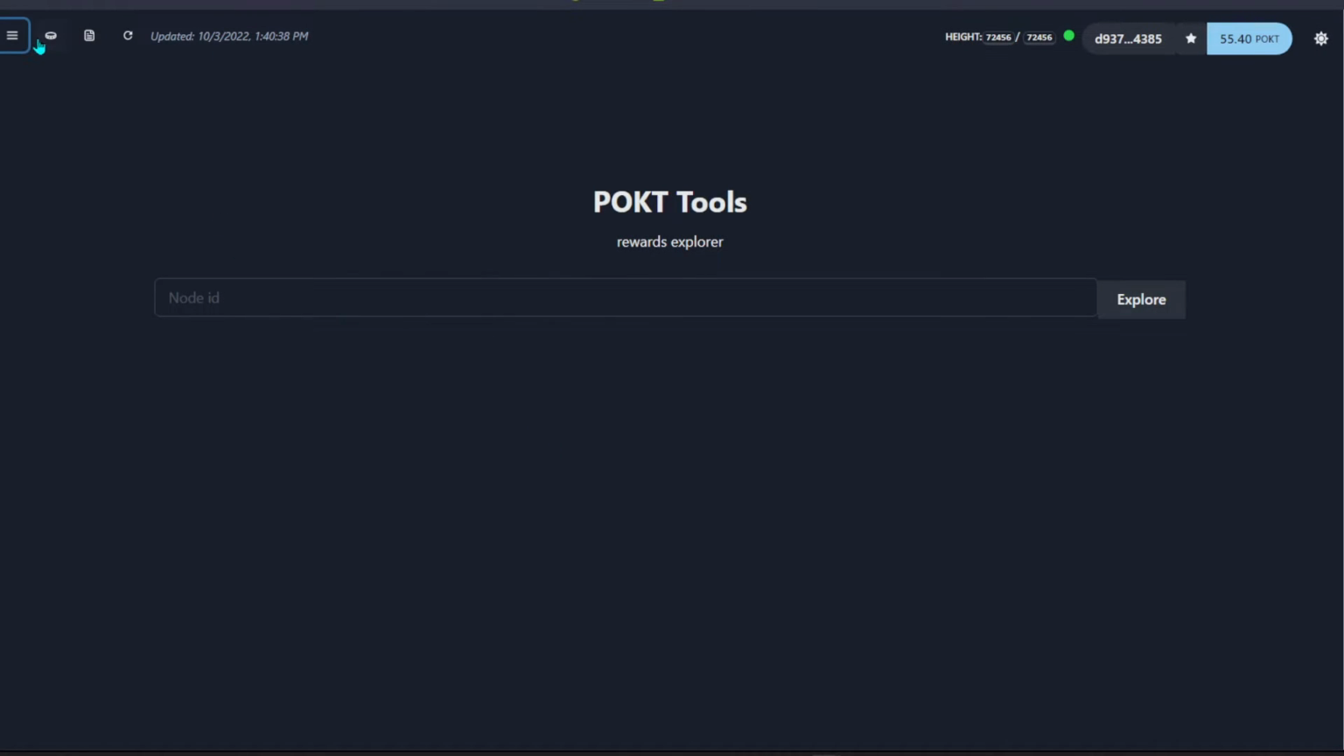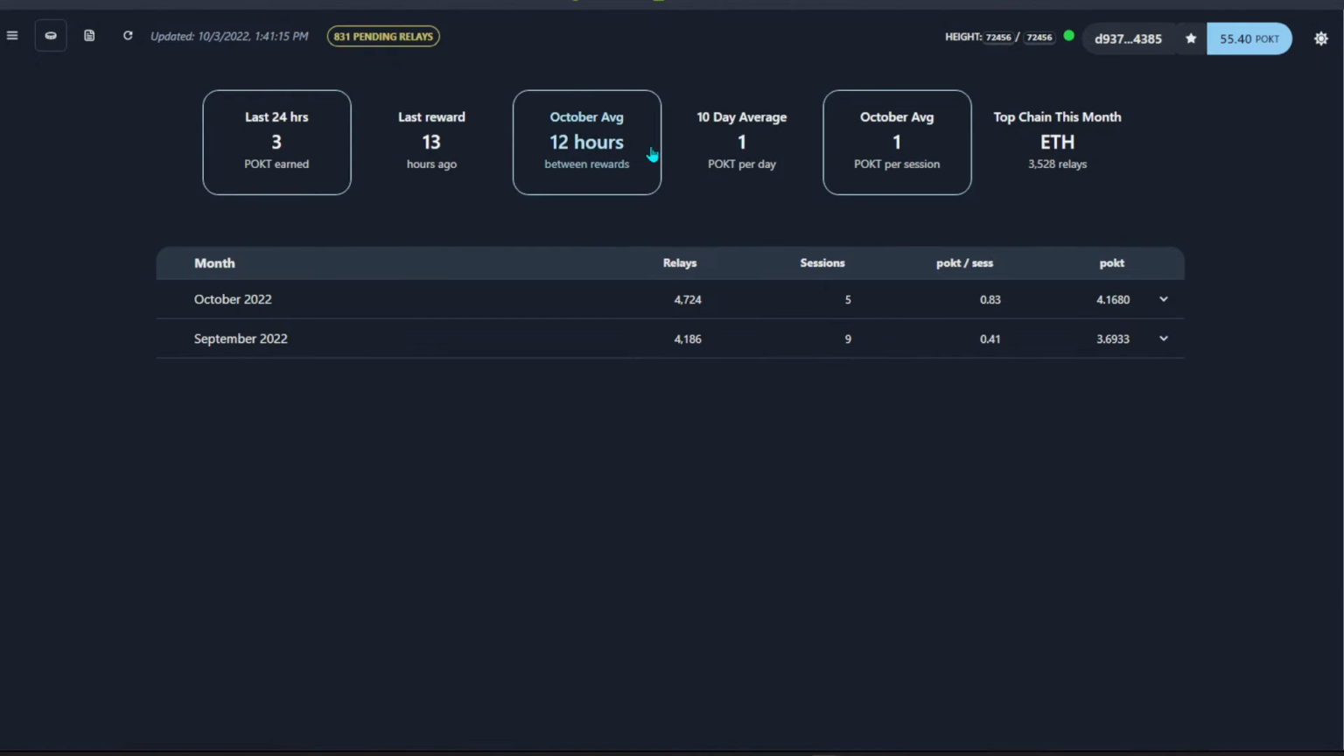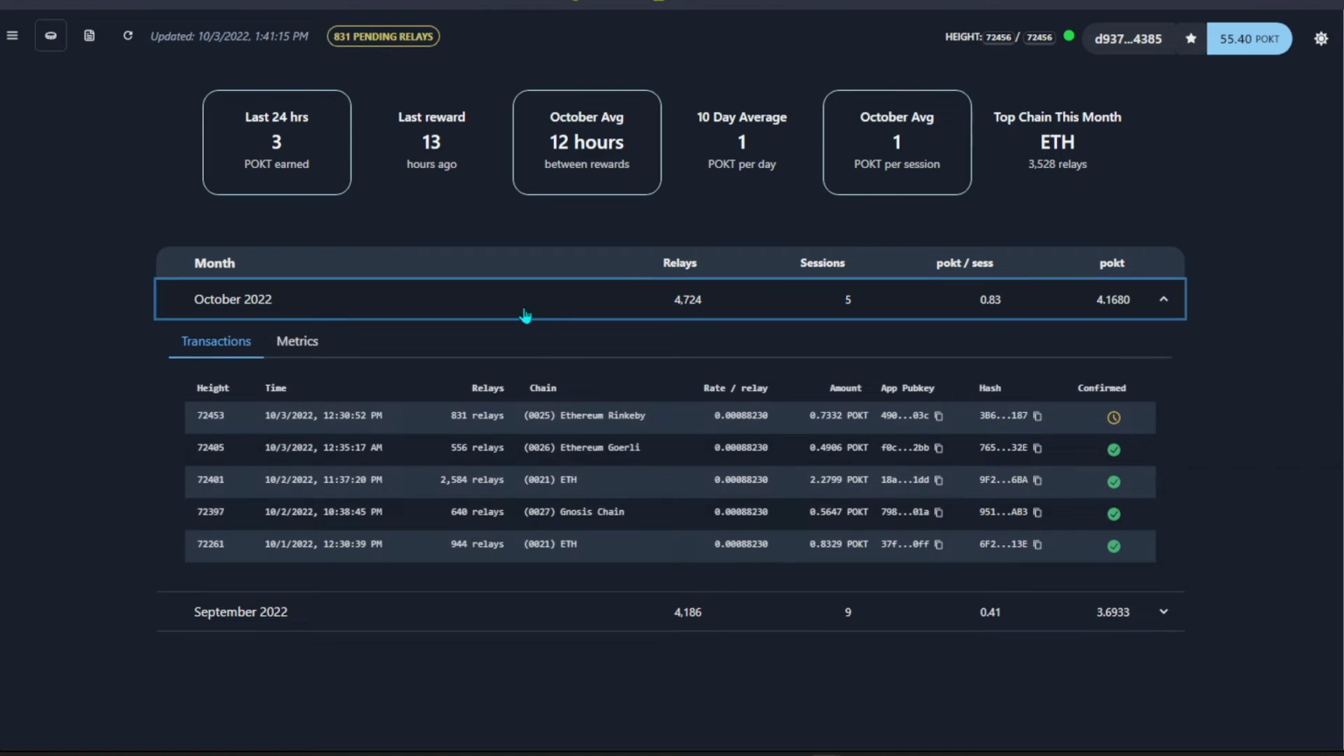And of course if you head back to this page itself, once you click on the nodes over here, you can see that I have around 831 relays that are pending. Basically over here I have Ethereum testnet running, and there's 831 relays happening, and of course the relay rates itself. So this over here is the amount of Pokt. So one relay itself is gonna cost, I mean you'll get rewarded for this amount of Pokt.